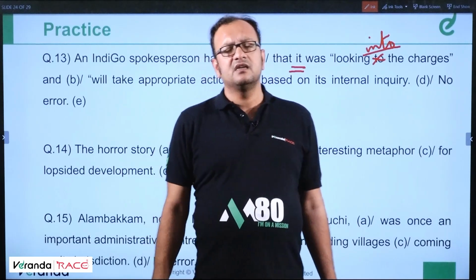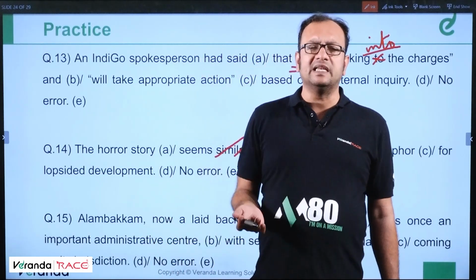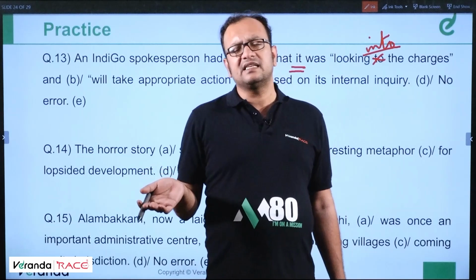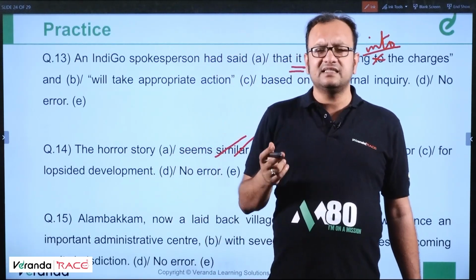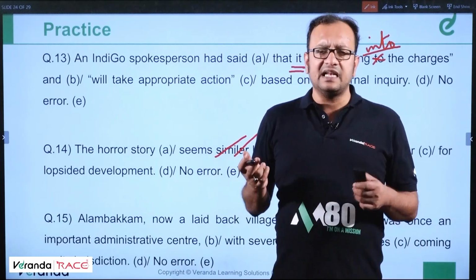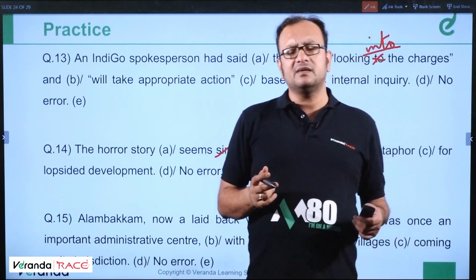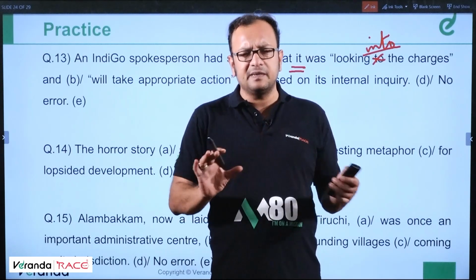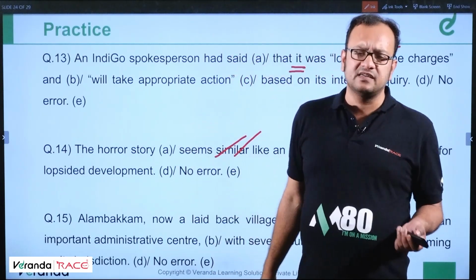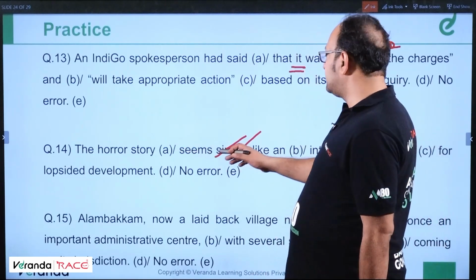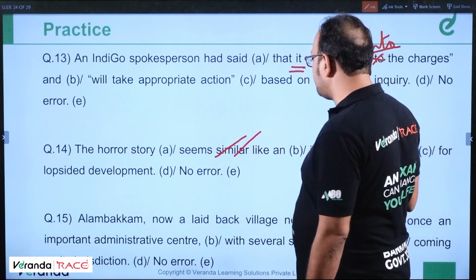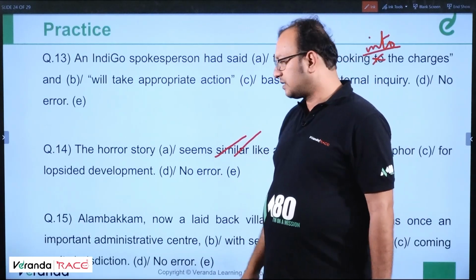Metaphor is basically an application of a simile. Simile is he is like a lion, but he was a lion in the fight. He is like a lion is a simile, poetic device, and he was a lion in the fight. Lion becomes the metaphor. It's a poetic device. So applied simile is a metaphor. So the horror story seems like an interesting metaphor for lopsided development.